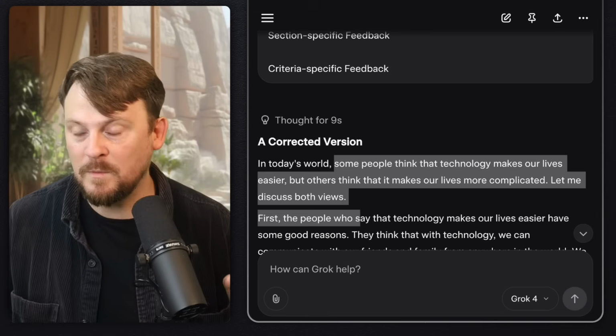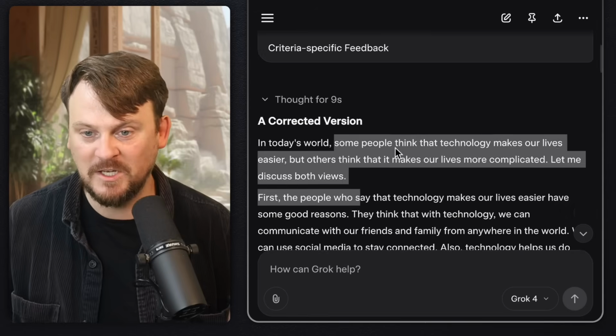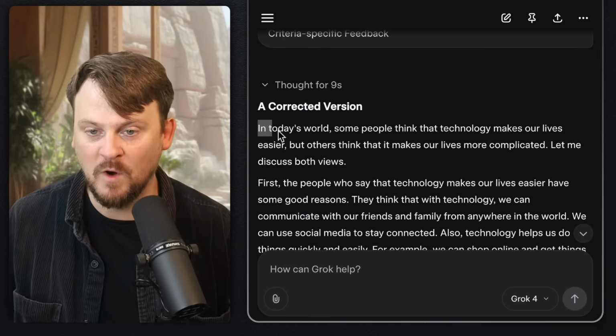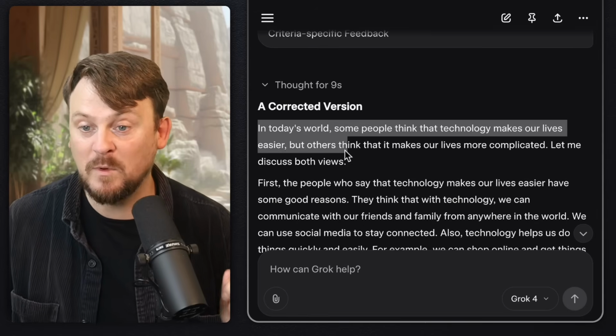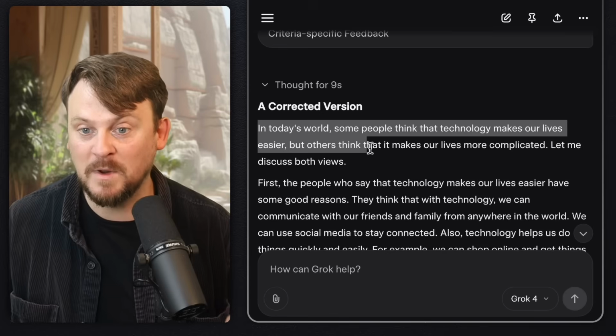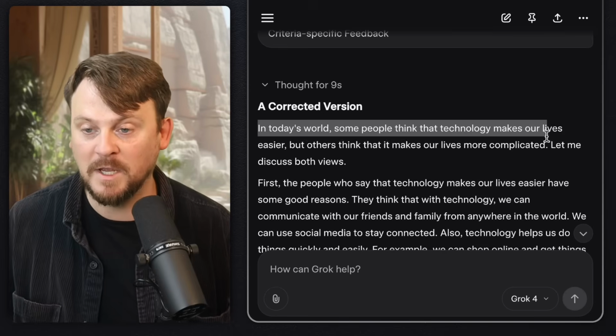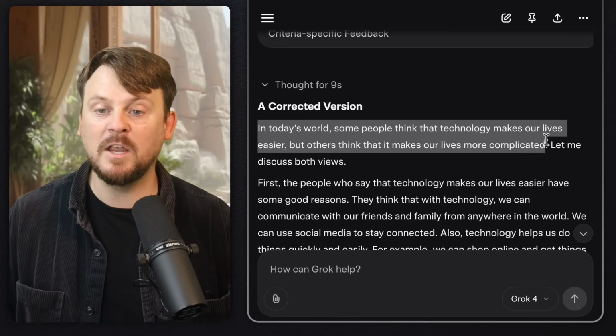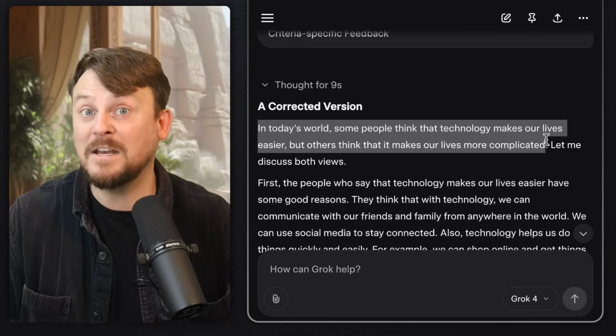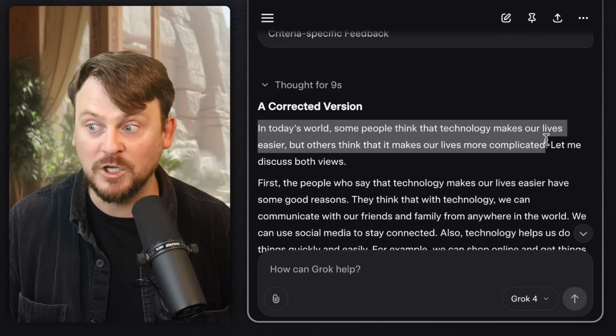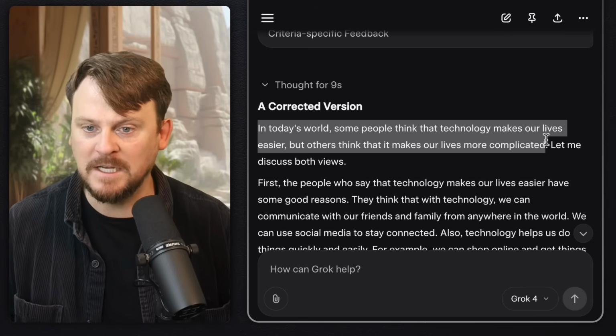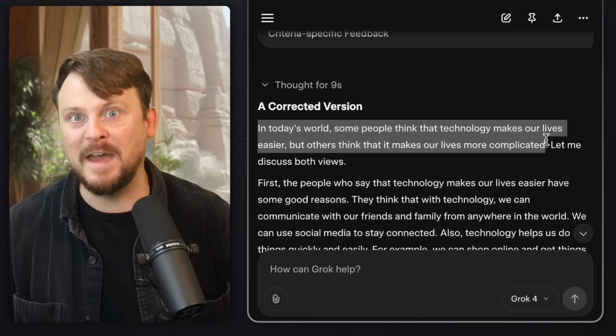So actually, it would not be responsible for a teacher to give this version from Grok here. "In today's world, some people think that technology makes our lives easier, but others think that it makes our lives more complicated." A teacher should never give students a corrected version or a better version that uses that phrasing because it's not that much better.